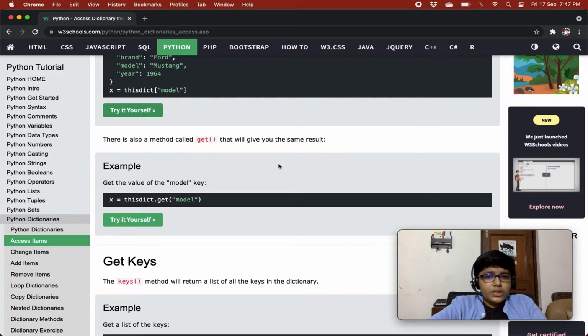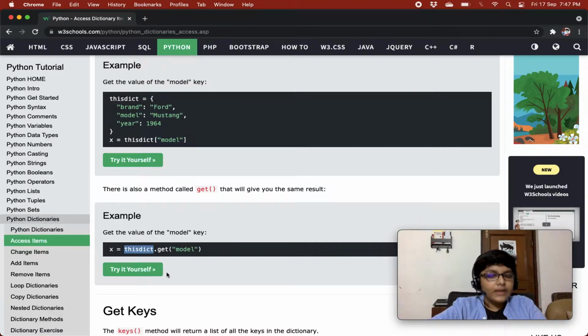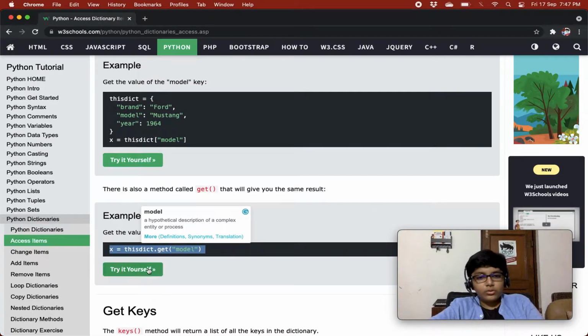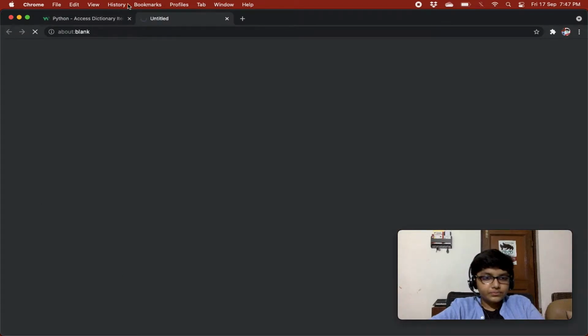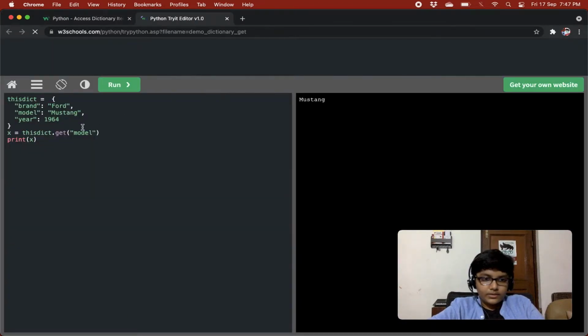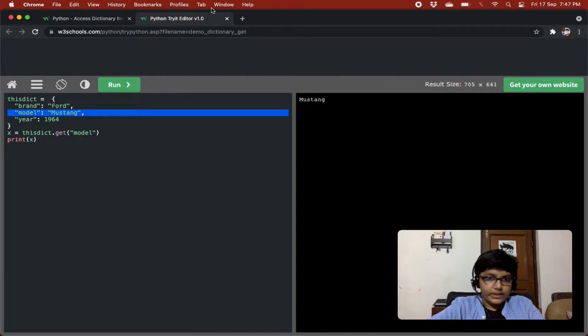There's also a method called get that will give you the same result. If you run the method get on the dictionary and pass it the key name, that will also return you the value of that key. So right over here we have given model in get, so we are getting the value of that key, that is Mustang.